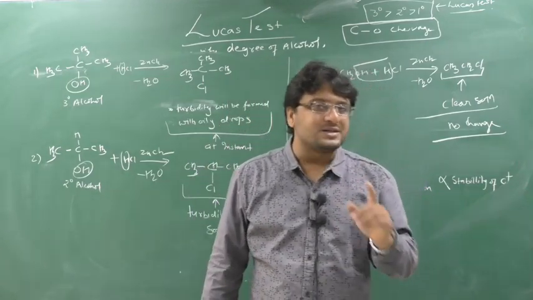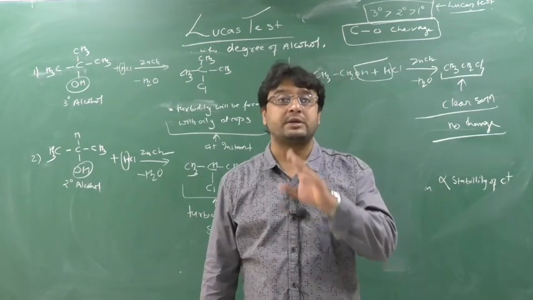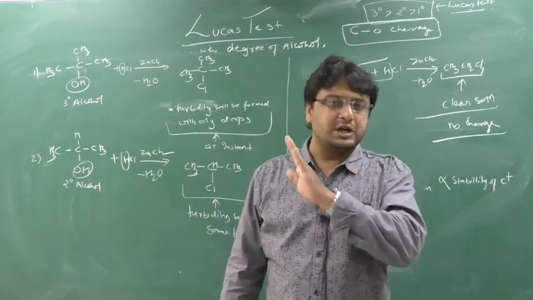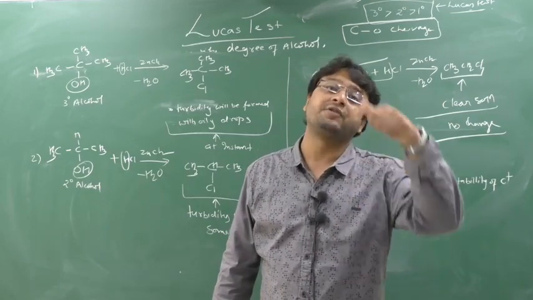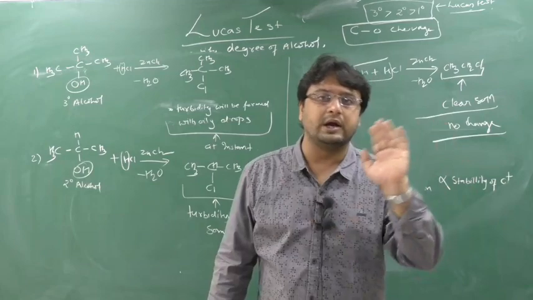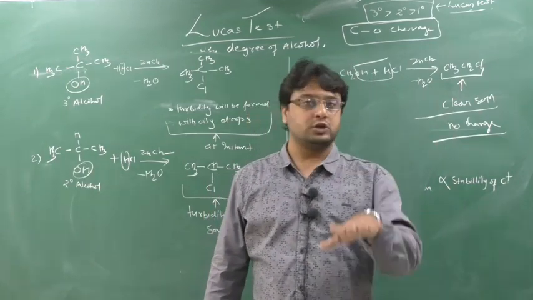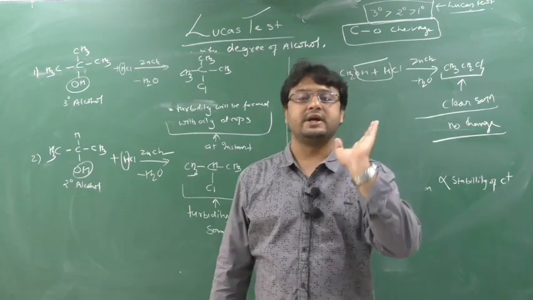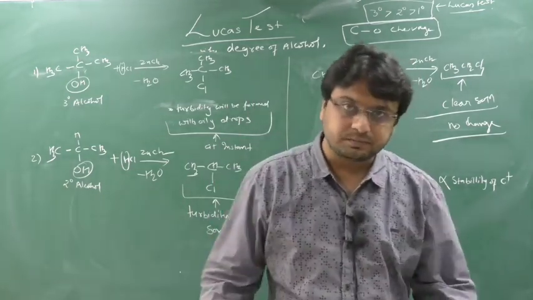If the solution remains clear, that is, it doesn't show any turbidity or oily drops even on shaking after 5 minutes, 20 minutes, after half an hour, then understand it is a 1 degree alcohol. So this is nothing but your Lucas test.